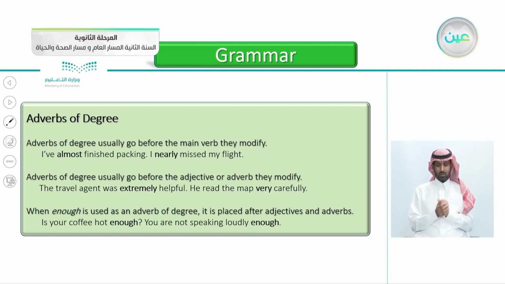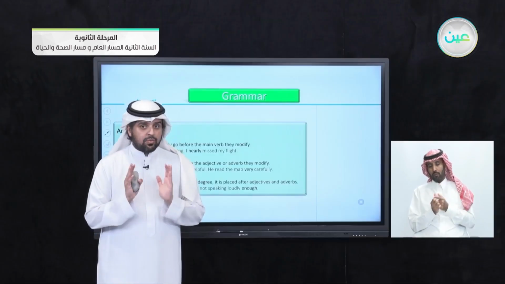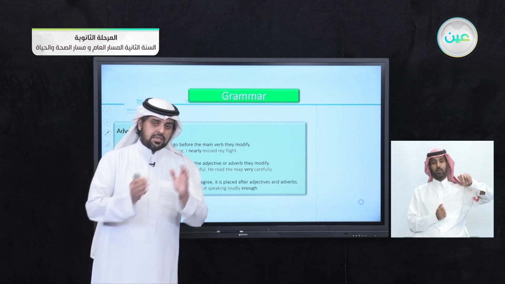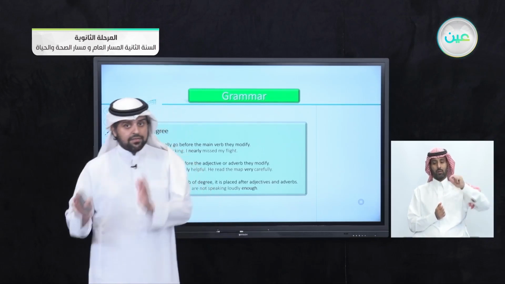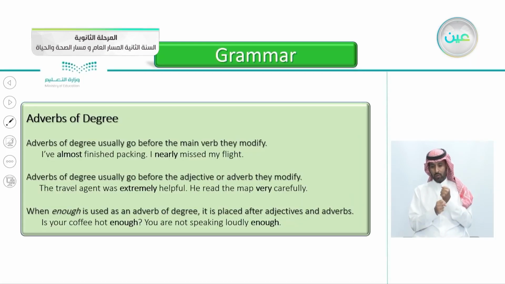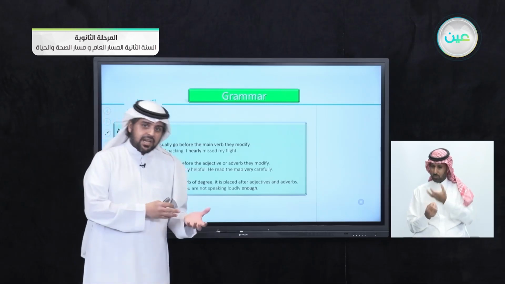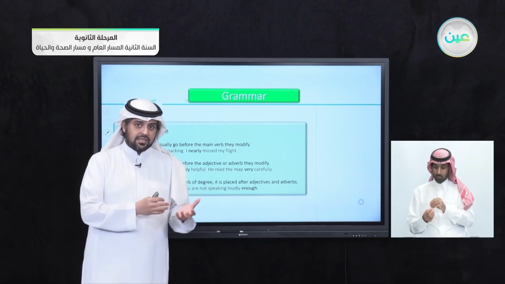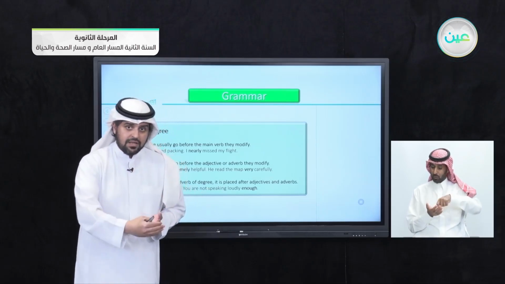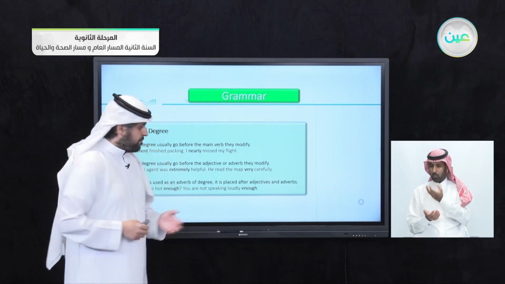When enough is used as an adverb of degree, it's placed after adjectives and adverbs. So we're talking just about the word enough here. It doesn't come before, it comes after the adjective or the adverb. For example, when you say the coffee is not hot enough, it came after the adjective hot.